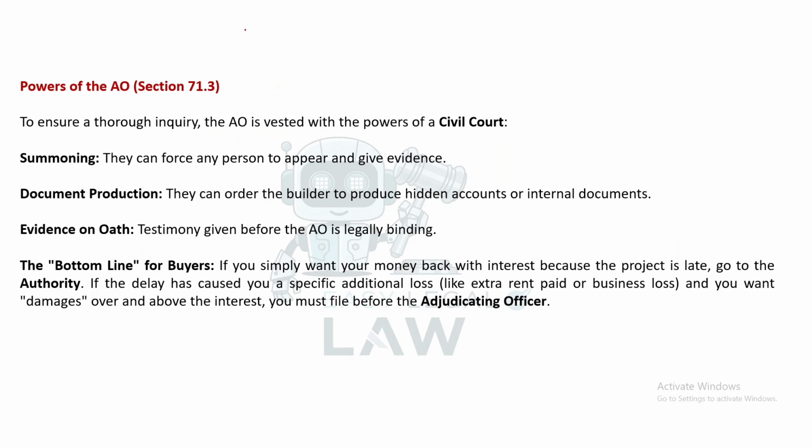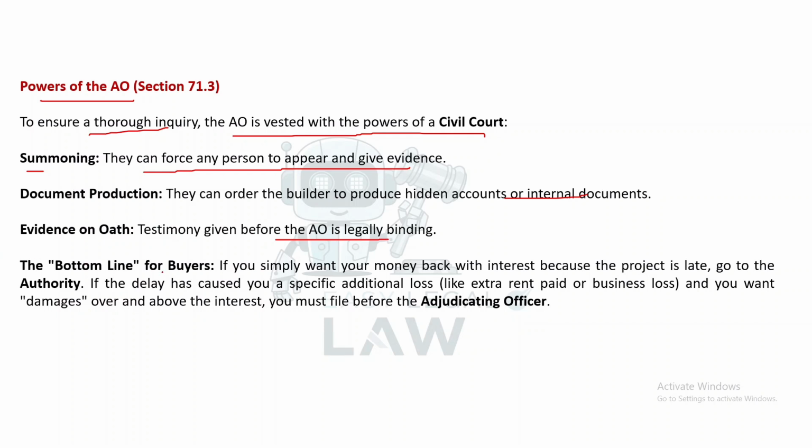Section 71, sub-clause 3, power of the adjudicating officer. To ensure a thorough inquiry, the AO is vested with the powers of a civil court. Summoning: they can force any person to appear and give evidence. Document production: they can order the builder to produce hidden accounts or internal documents. Evidence on oath: testimony given before the AO is legally binding.